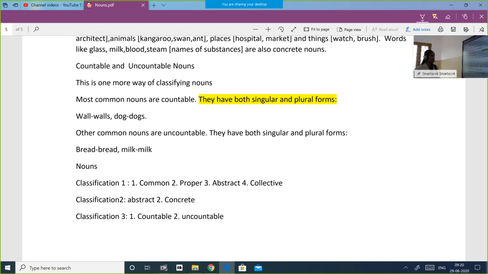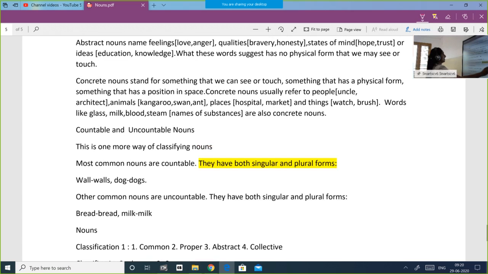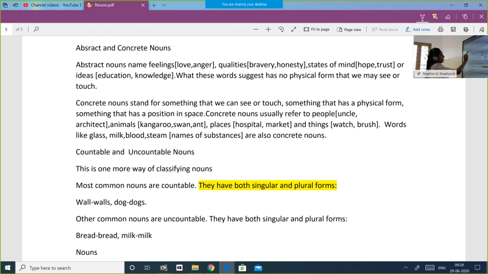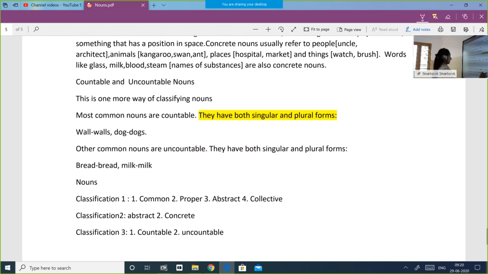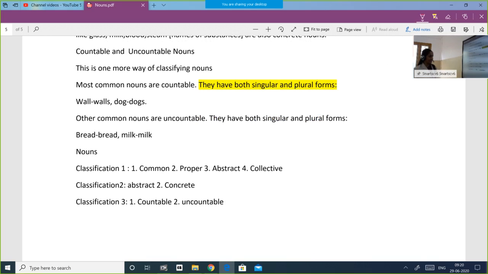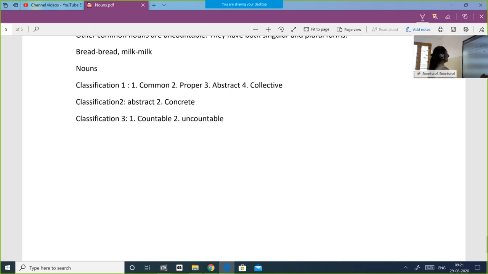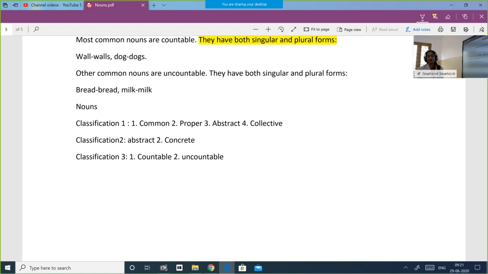Classification 2. Abstract and concrete, what you have learned today. What is the difference between abstract nouns, which name feelings, and concrete nouns, which stand for something that we can see or touch. Then classification 3, countable and uncountable nouns. So we have come to the end of that chapter, chapter 3, nouns.